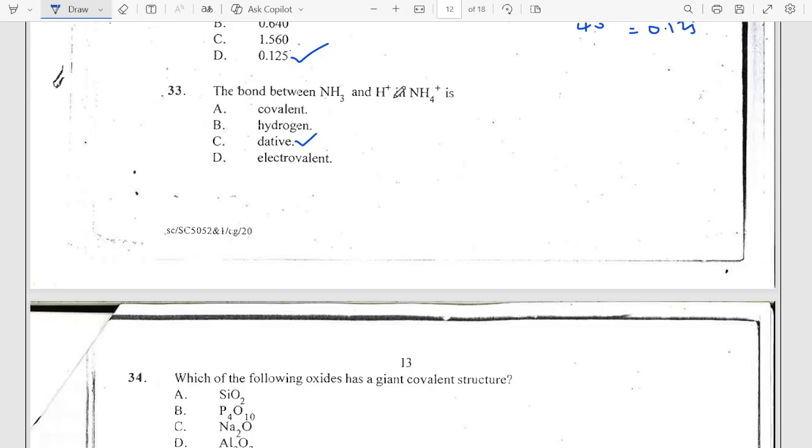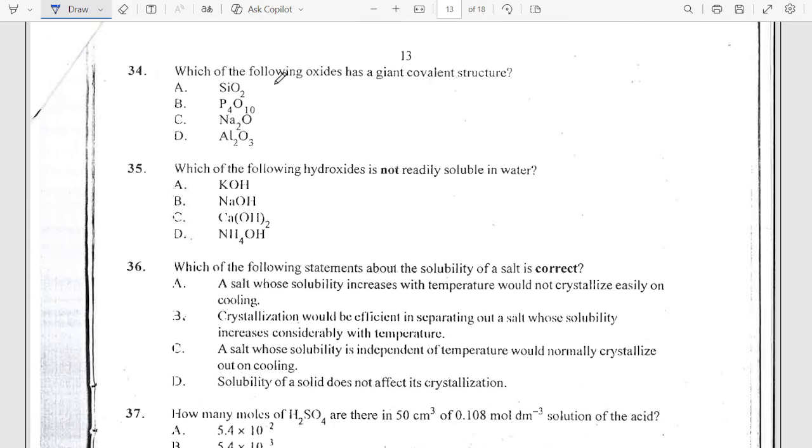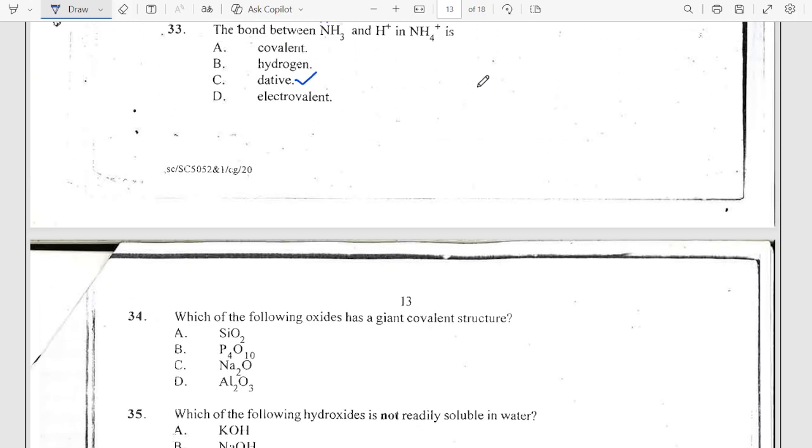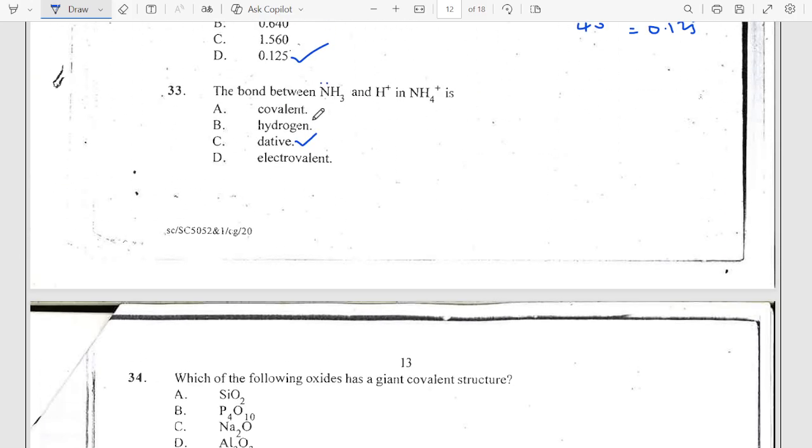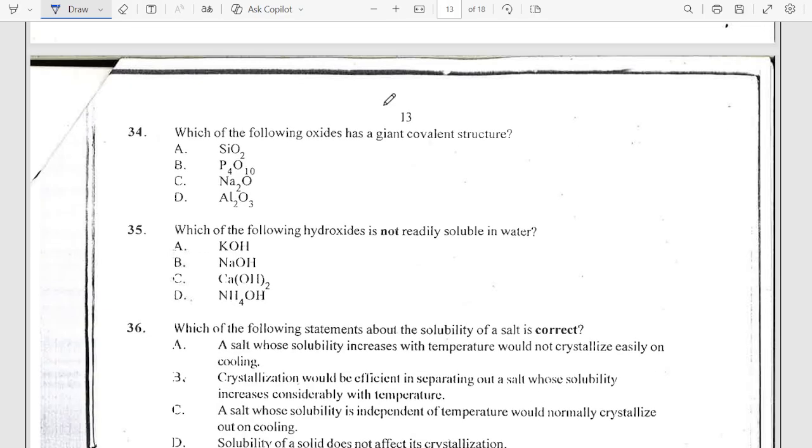or what you call a dative bond. That is always between a positive ion and an electron rich compound. Quite easy. That's a dative bond. I want to say something here, going back: a covalent bond is always between two non-metals. Electrovalent bond is between a metal and a non-metal. But anytime you have an electron donating species and an electron deficient ion, they form coordinate or dative bonding.